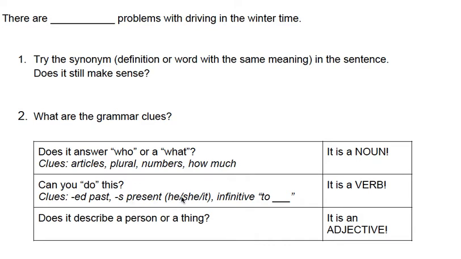Maybe third person s or infinitive to. Then it's a verb. Or does this missing word describe a person or describe something? What kind of? Then it's an adjective. So go ahead to the Schoology assessment where you select the missing vocab word for each sentence.